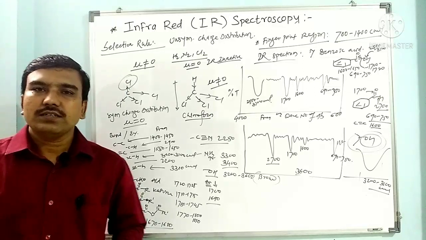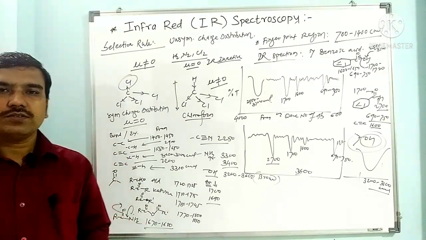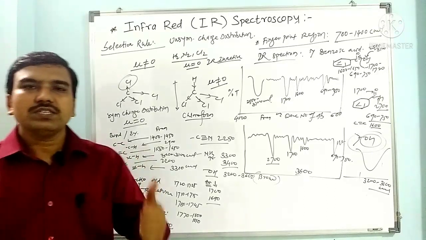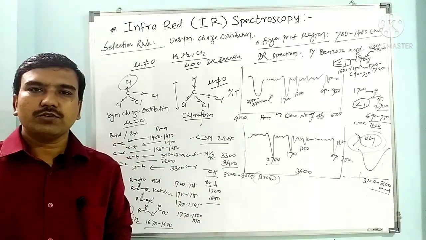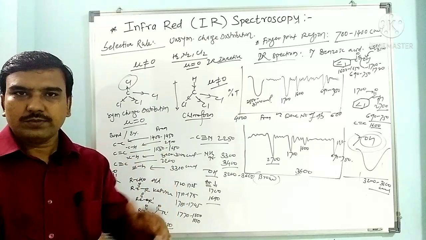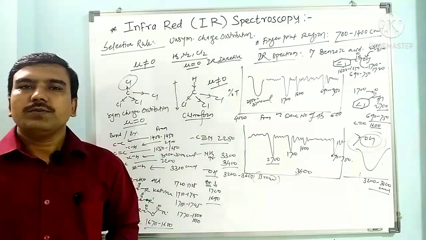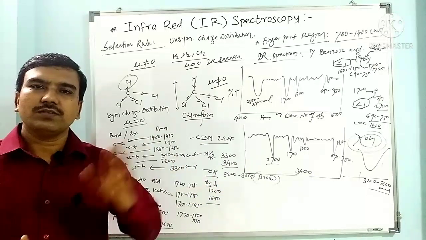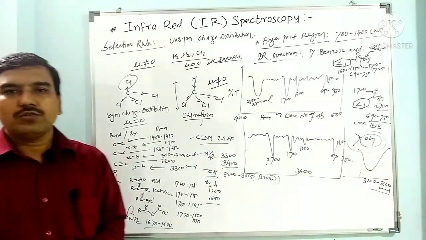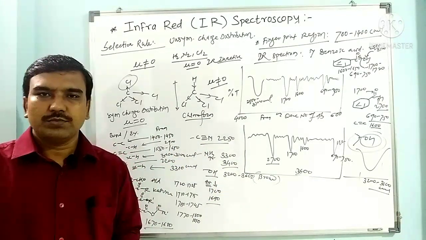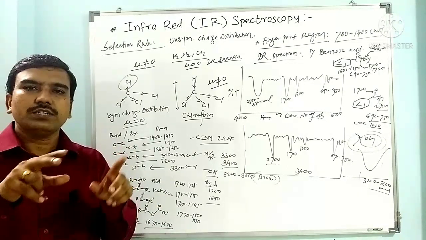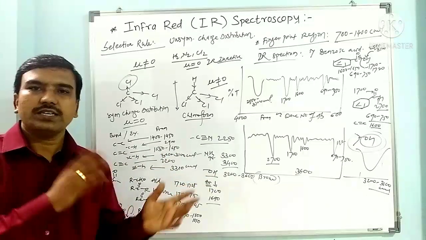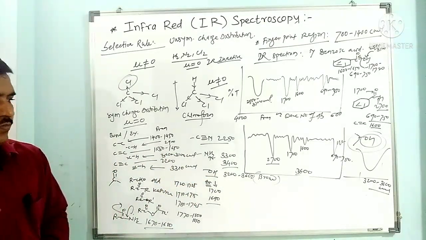Now, what are the advantages or uses of IR spectroscopy in the identification of organic compounds? One is that we can match our spectrum with available spectra from the literature. If it matches, then we can say our compound is that known compound. In this way we can compare our spectrum with the spectra available in the literature, and if it matches, we can identify the structure of that compound.